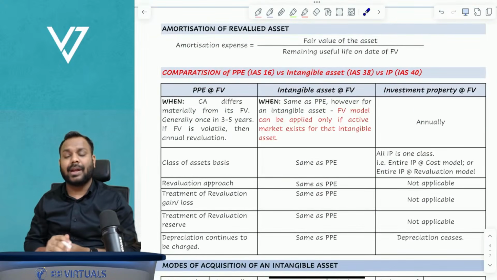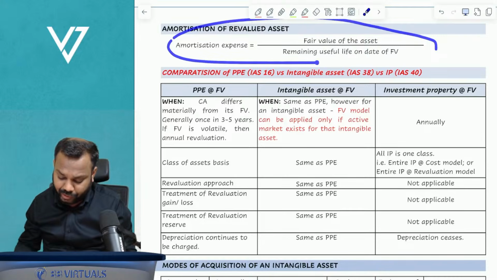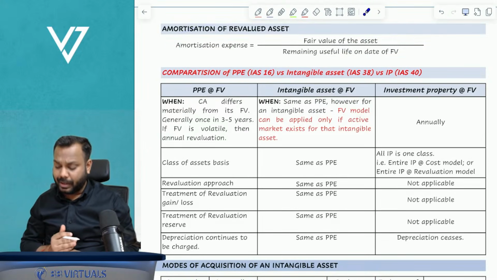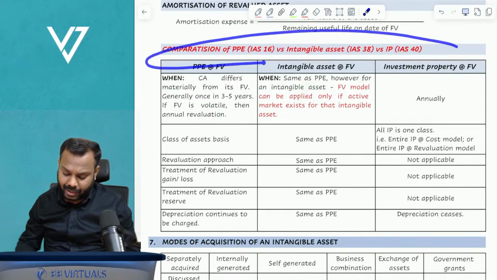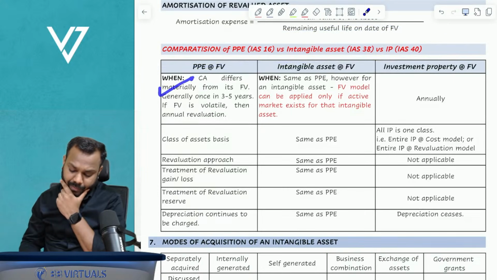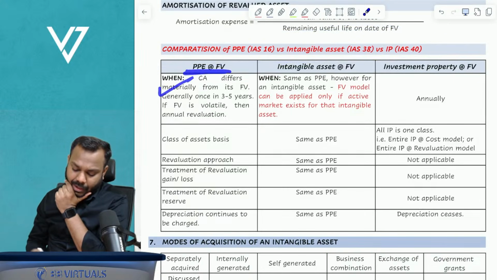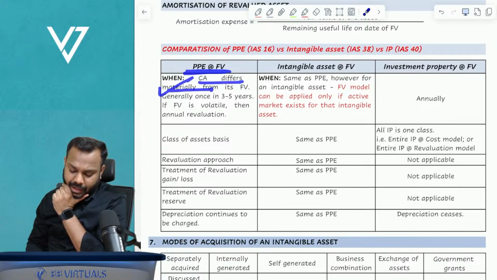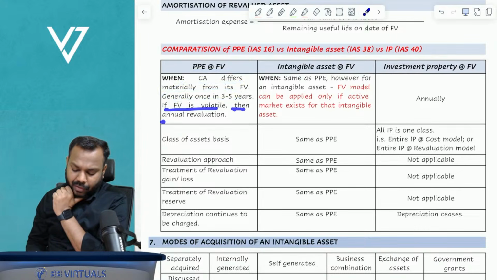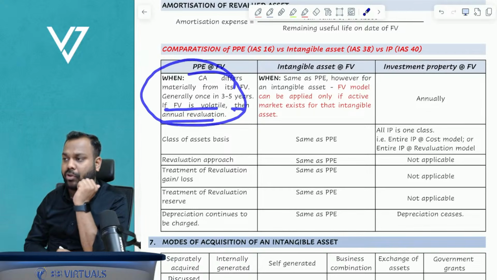Now, amortization again is very much the same as that of property, plant and equipment. Comparison I have done again. For property, plant, equipment, when carrying amount differs materially from its fair value, generally once in 3 to 5 years. If fair value is volatile, then annual revaluation is also done for property, plant, equipment.